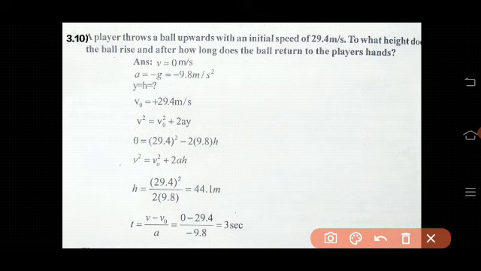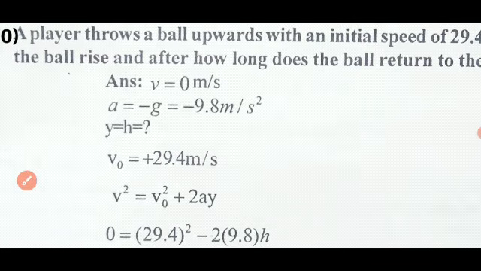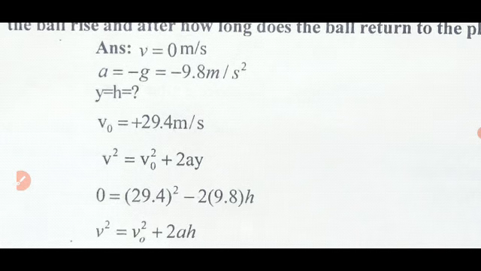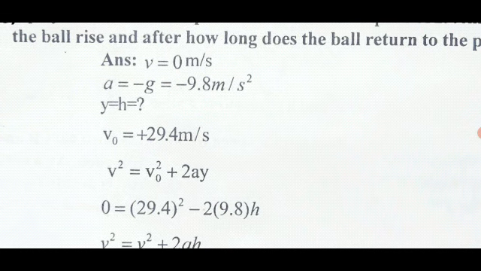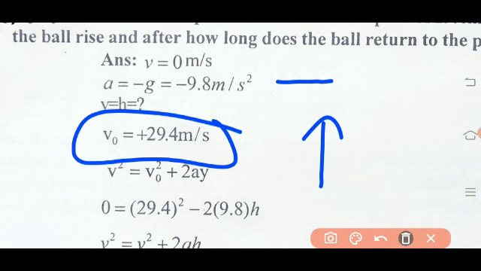Therefore, see the given: v equal to 0 meter per second, that is the final velocity. What is the acceleration? That is minus g, that is minus 9.8 meter per second square. We need to find the height, that is y. The initial velocity is given in the upward direction, so that is plus 29.4 meter per second.